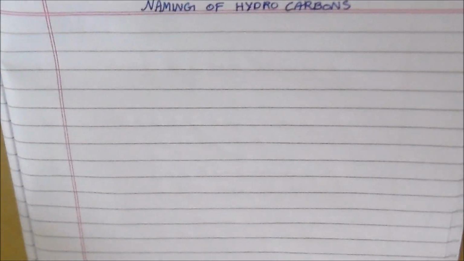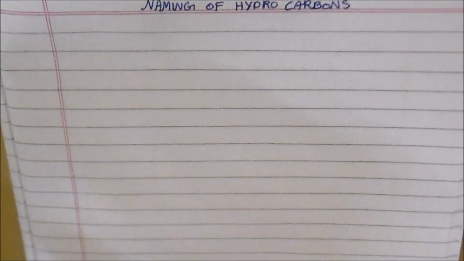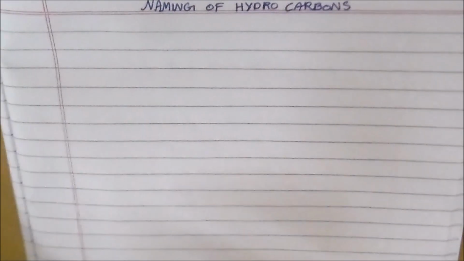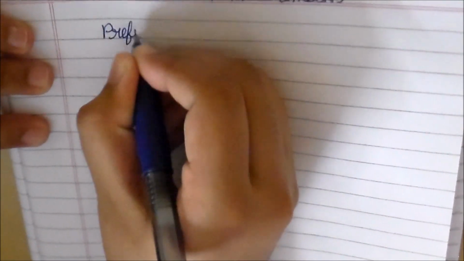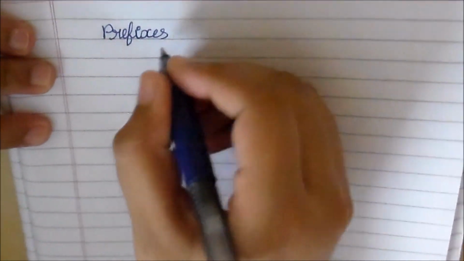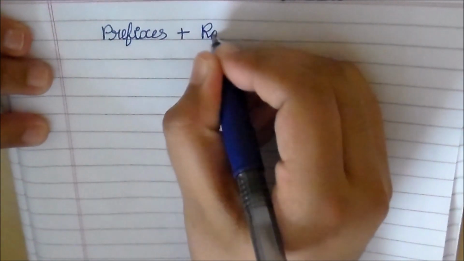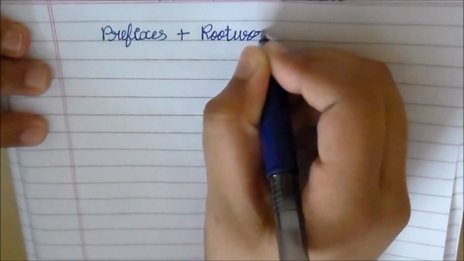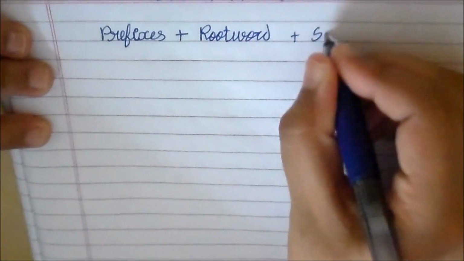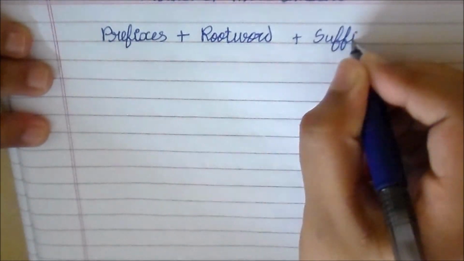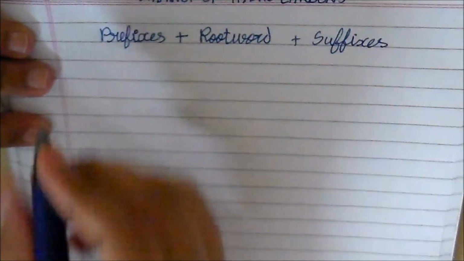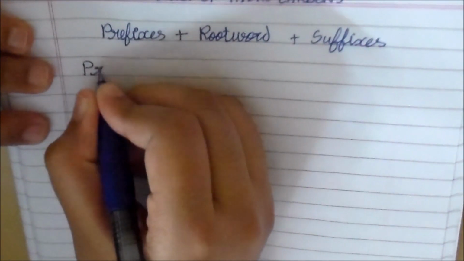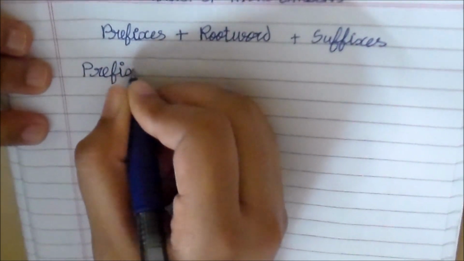Today we are going to see how to name hydrocarbons. So the formula to name the hydrocarbon is prefixes plus root word plus suffixes. We'll learn about them one by one. So let's come to prefixes first.